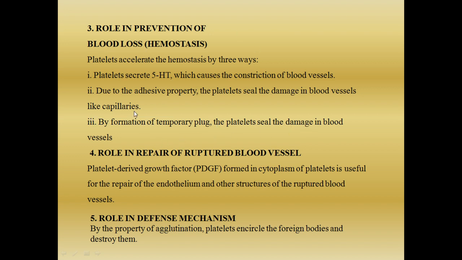So this is how hemostasis works. The three stages of hemostasis are number one, blood clotting, number two, clot retraction, and number three, the disintegration of the blood clot. Hemostasis is a mechanism by which the loss of blood from the body or from the site of injury is prevented. So hemostasis should be studied in three steps or stages.